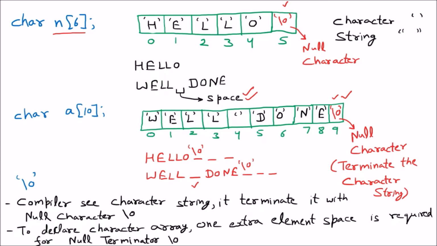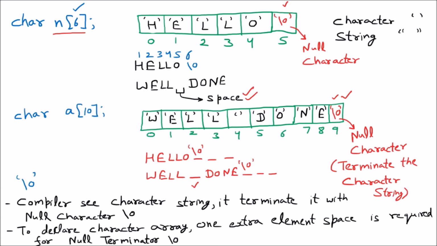Now I am giving you certain things to make you understand. Now we know that this hello we have taken, and this hello is of 1, 2, 3, 4 and 5. So 5 character values are there in hello, and we need one more extra value while declaration, because in the character array we have taken 6. Why this 6? So this 6th block will take the \0. That's why we have taken the 6.